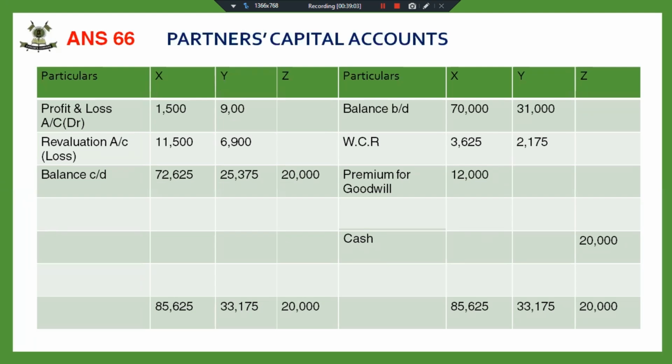One child has asked why the stock has not been written off. Stock has been written off in the revaluation account. Assets and liabilities are revalued, written off, or written up in the revaluation account. They are not done in the capital account. It is the reserves, undistributed profit and losses which are to be written off in the capital account.